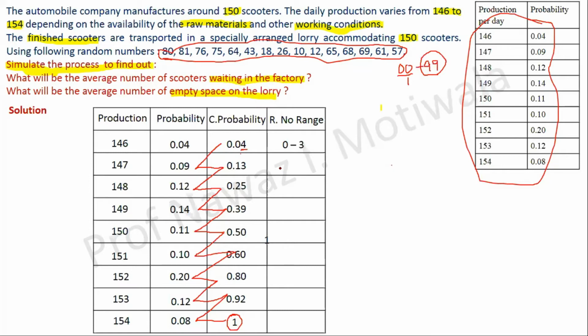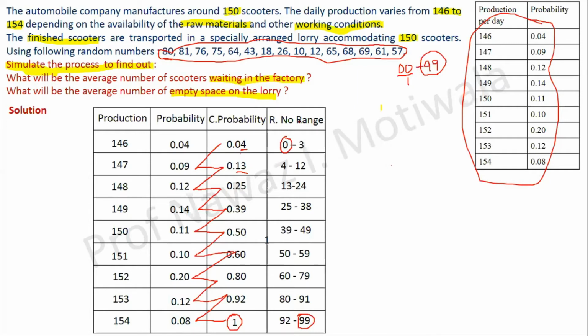Next will be from 4 to 12 because your number is 13. And similarly, I will find the ranges for all the other days. So it will be 13 to 24, 25 to 38, 39 to 49, 50 to 59, 60 to 79, 80 to 91, and lastly I will get 92 to 99, which covers all the 100 random numbers starting from 0 and ending at 99. Any doubts till here? Please ask. No doubt, sir.